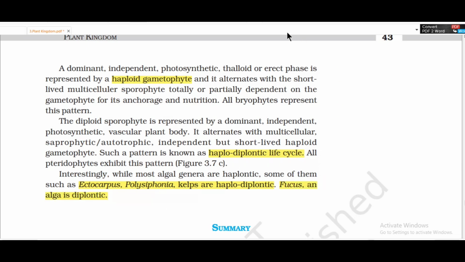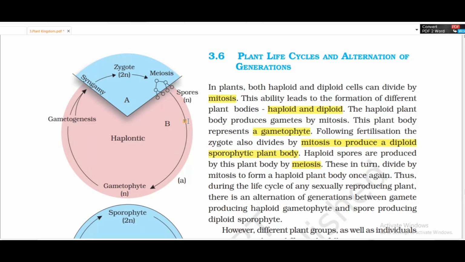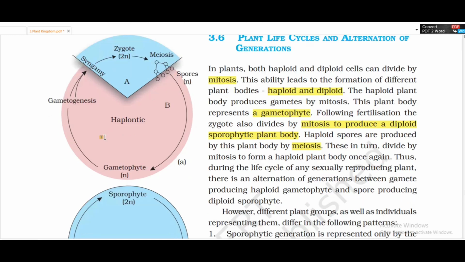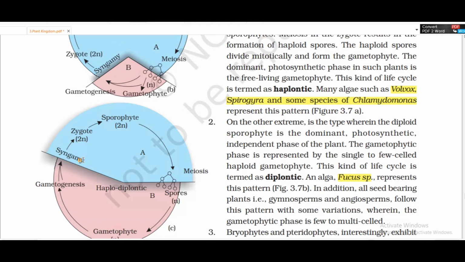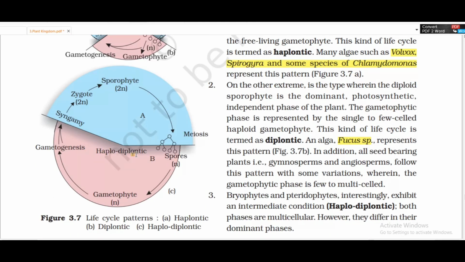Let us see some of the patterns in the figures here. Haplontic: here the gametophyte, gametogenesis, syngamy, and the zygote is diploid, 2n. Again through meiosis it produces the spores. The spores will be haploid. Coming to diplontic, here the sporophyte is 2n. Through meiosis it produces spores which are haploid. Gametophyte and gametogenesis, again syngamy restores it. This phase, haplodiplontic, is represented by bryophytes and pteridophytes. In bryophytes the dominant phase is the gametophyte and in pteridophytes the sporophyte is the dominant one.